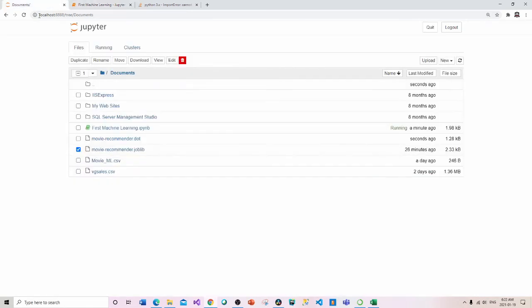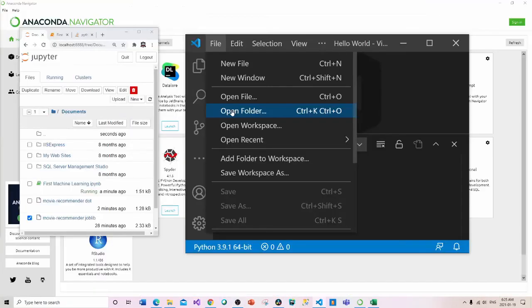So let's go out to our documents. And what do we have here? We have the file that we're looking for, this movie recommender dot. Okay, and that happened just seconds ago. So that's awesome. So what I'm going to do is actually open up Visual Studio Code in a brand new file and go into my file explorer, and it'll be open file. So I'll do that and bring it into the project.